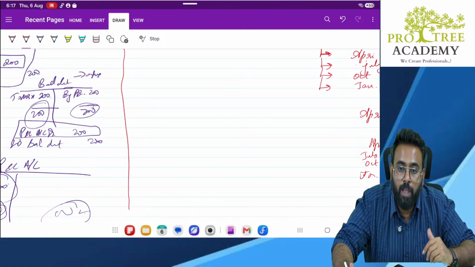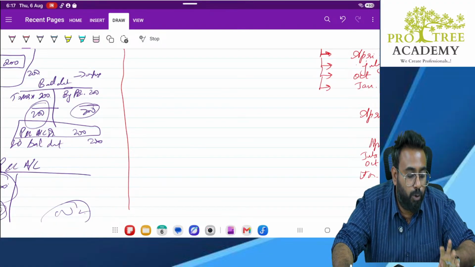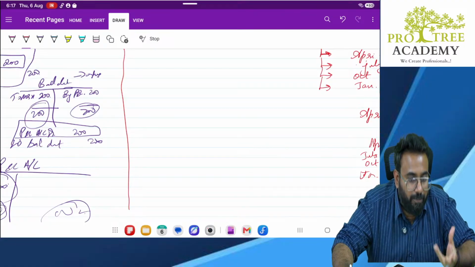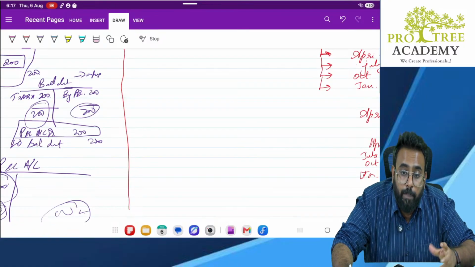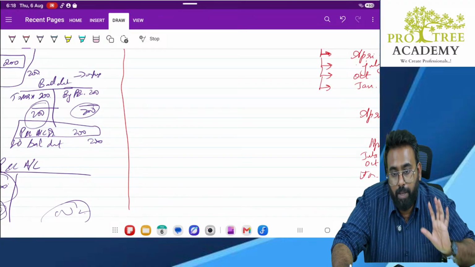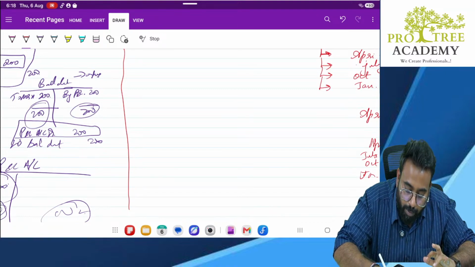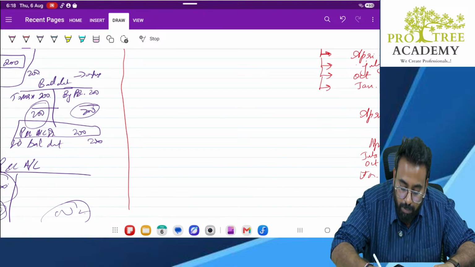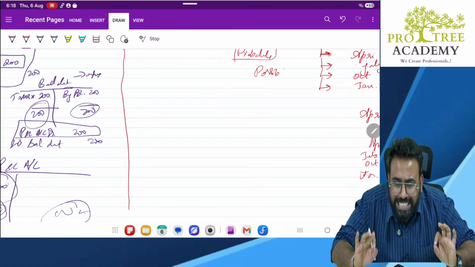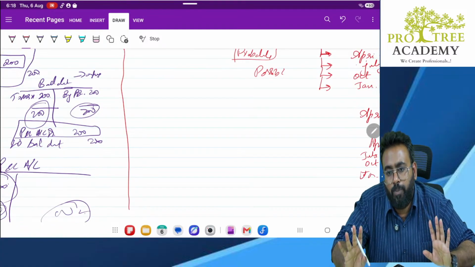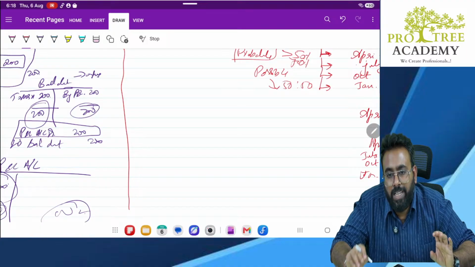What is a provision? A provision is something which you create if you feel, or not exactly feel is the right word, if you feel probably or possibly this person might not pay me. More than possible, the word used is probable. Probable means more than 50% chance. Clear? Possible means a 50-50 chance. Probable means more than 50%. In other words, it can be 60 to 70%. So you are 60 to 70% sure that he will not pay you.